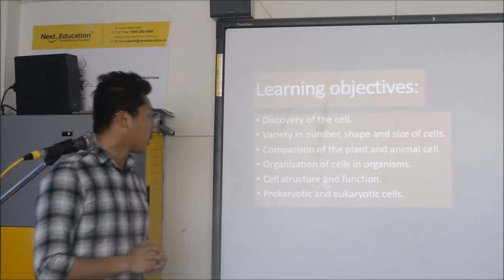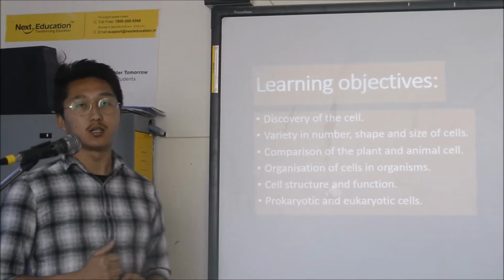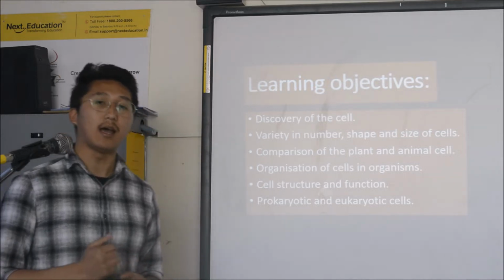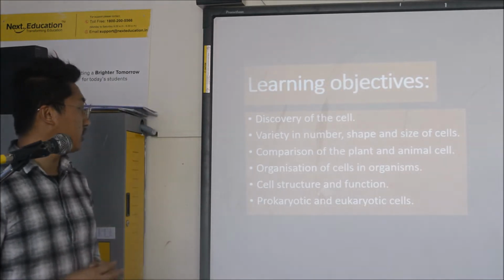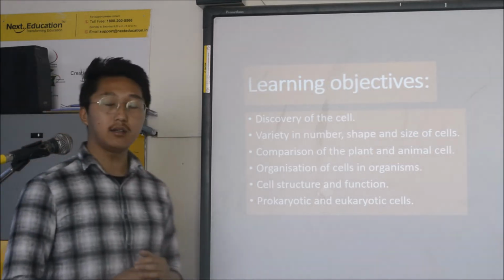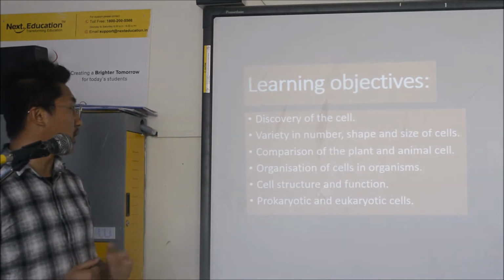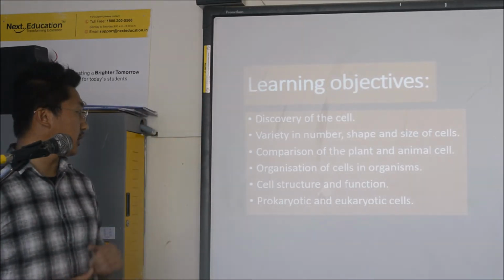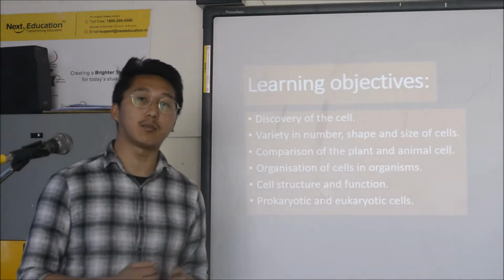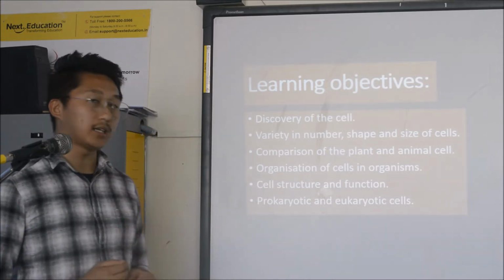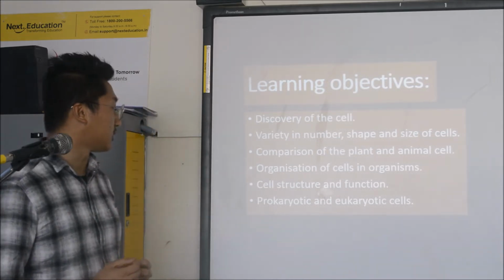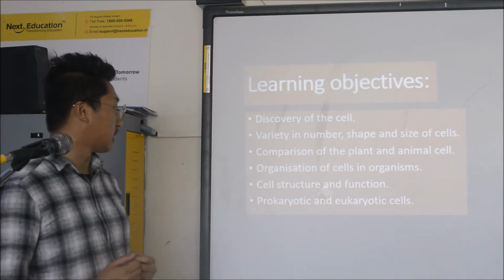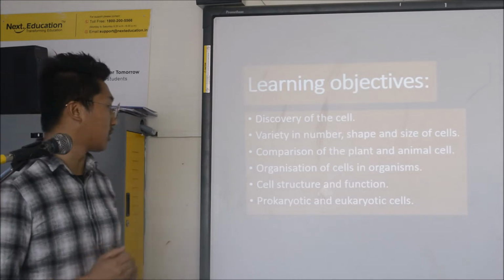Next one is comparison of the plant and animal cells. We'll study how plant cells and animal cells are different and how they are similar. Next one is organization of cells in organisms. We'll study how the cells are organized in an organism. Next one is cell structure and function. We'll study the different parts present inside the cell, which we call cell organelles, and the function of the cell.